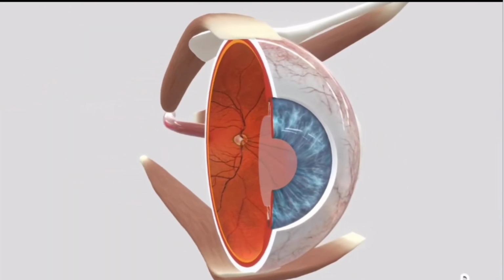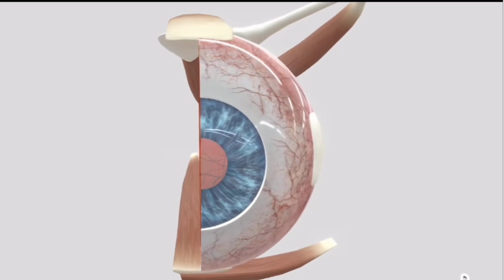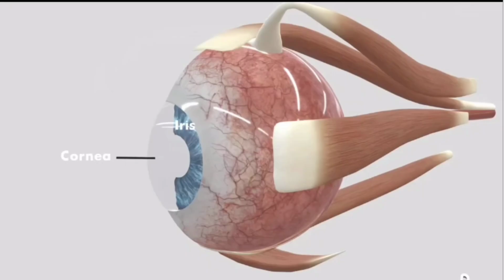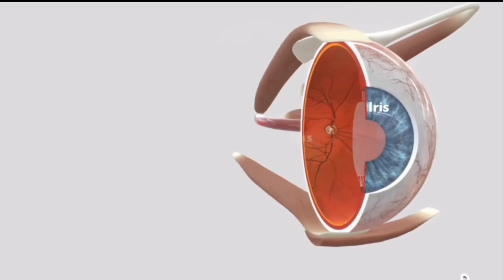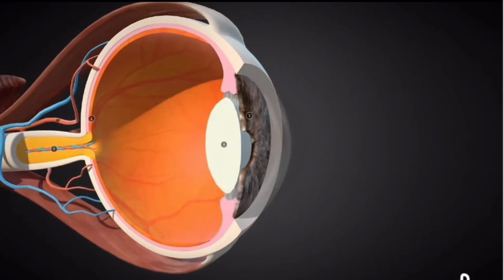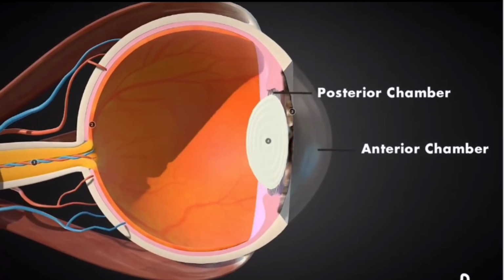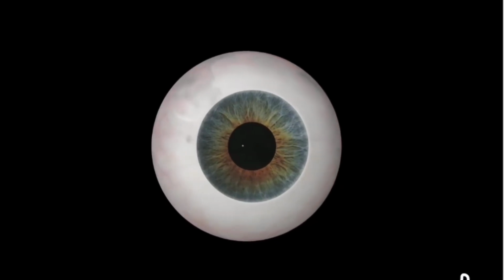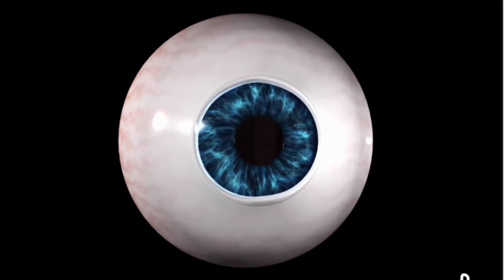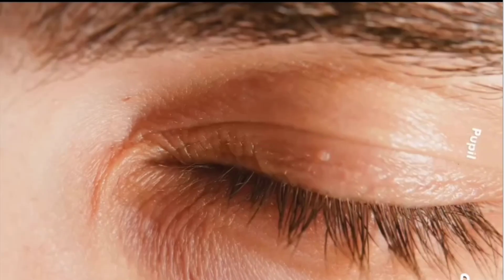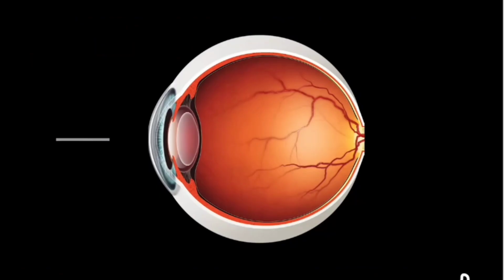The middle layer contains the iris, which is the visible part of the eye. Iris has different colors in different people. Iris is present behind the cornea and in front of the lens. Iris divides the anterior segment of the eye into anterior and posterior chambers. Iris is circular in shape and has pigments. These pigments impart color to the iris. There is an aperture present in the center of the iris called the pupil. Light rays enter into the eye through the pupil.